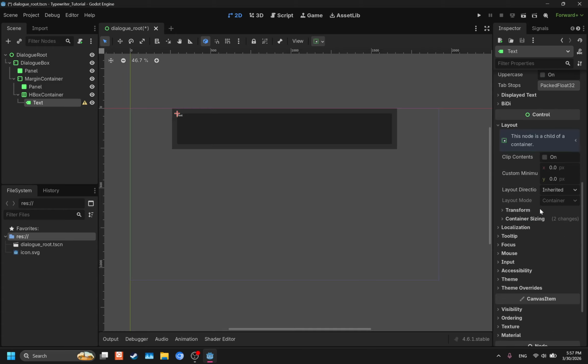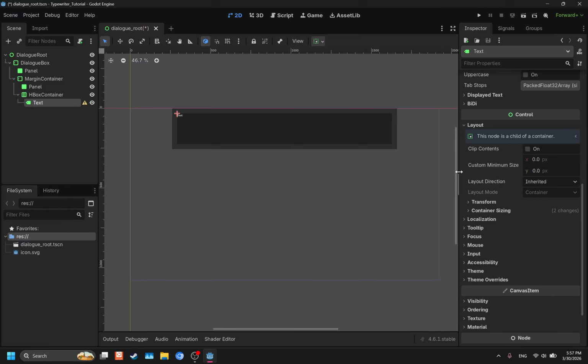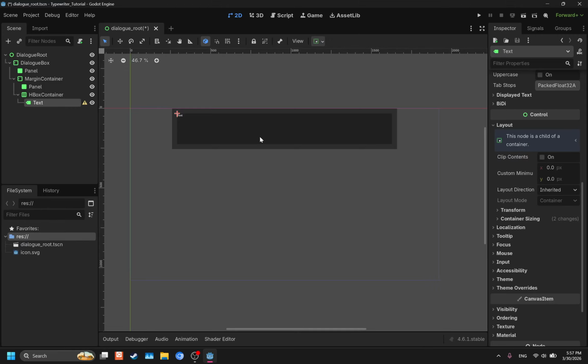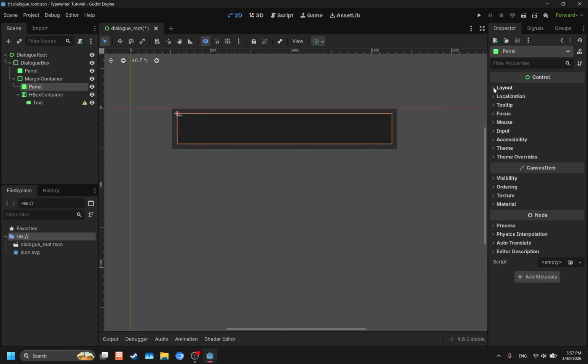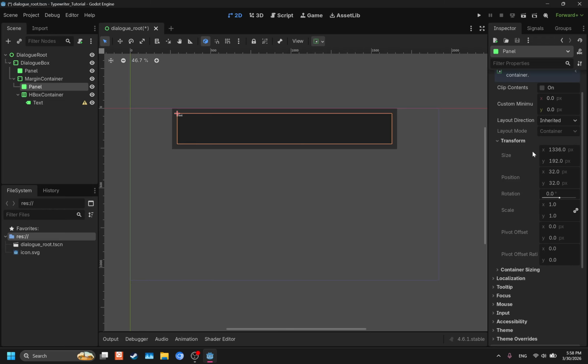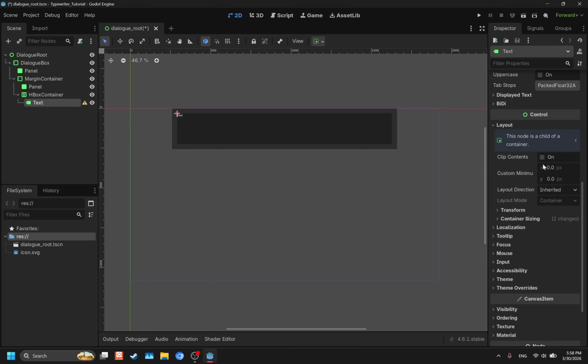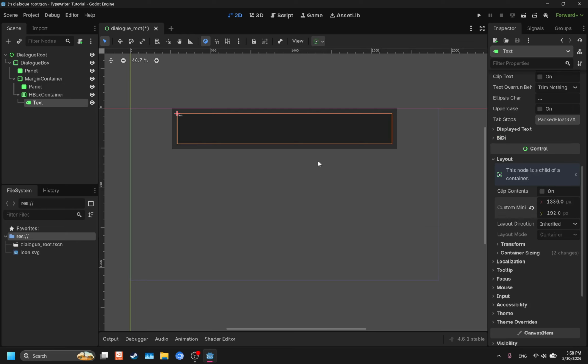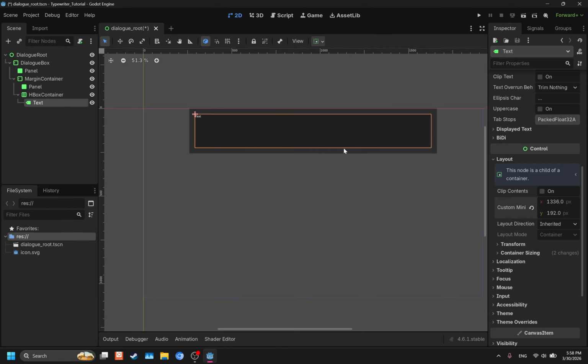So if we go to layout again, you'll see a thing that says custom minimum size. So it's 0 and 0. We need to change that. So we're going to take the measurements from the panel here. If we click the panel and go to transform, you'll find that the size here is 1336 by 192. So we're going to copy that, and we're just going to put in 1336 by 192 here in custom minimum size for the label. And there we go. That works now. We don't have a node configuration warning.